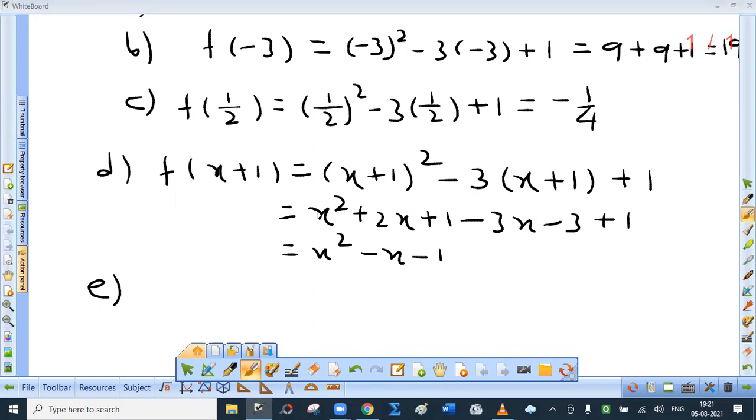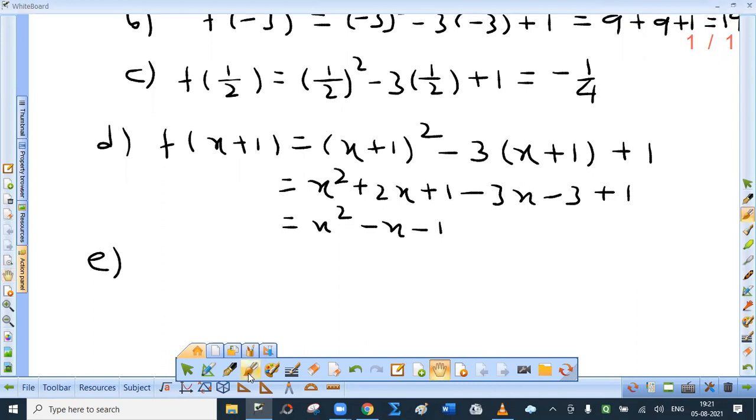Now one student is asking, are we supposed to find the roots of an equation? Please, this is not an equation. This is an expression. See, m square minus 3m plus 1. Are we given that it is 0 or something? No. So why are you saying, are we supposed to find the roots? This is not an equation. This is the given relation. That's it.